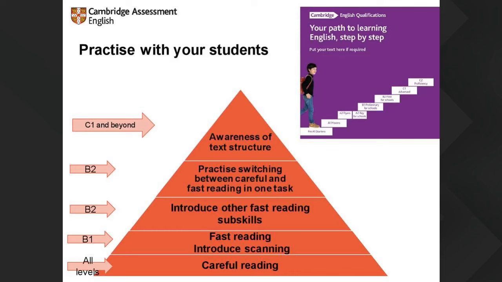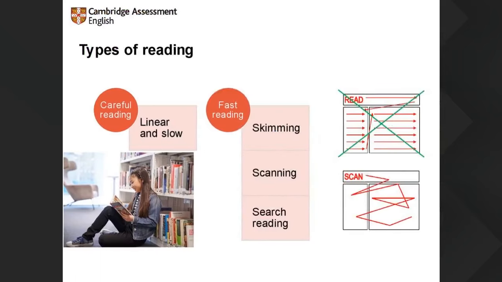Right, what are we moving on to now, Victoria? All types of reading, a little more detail on that. So as we said, careful reading, linear and slow. In a C2 context, probably happening after we've scanned, for example. So we locate where the information is and then read very slowly, well, not necessarily as slow as at A1, but slow, careful, detailed reading.